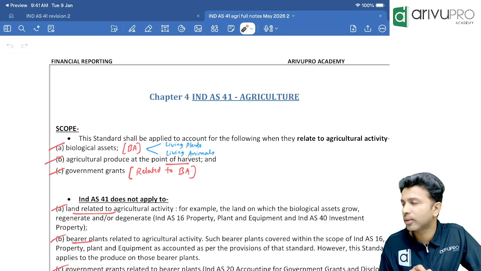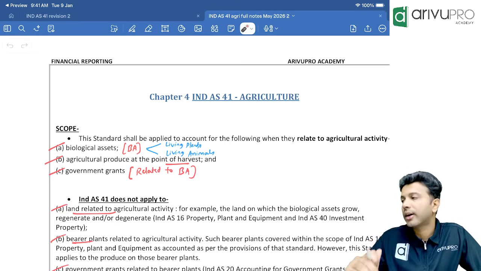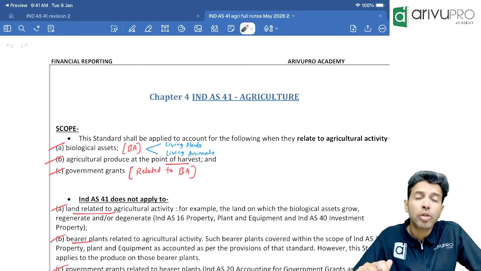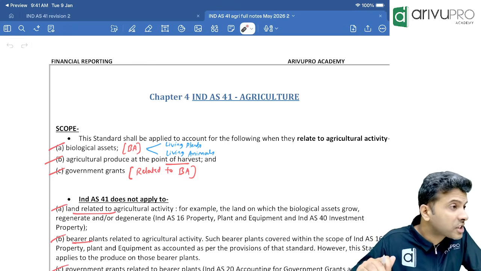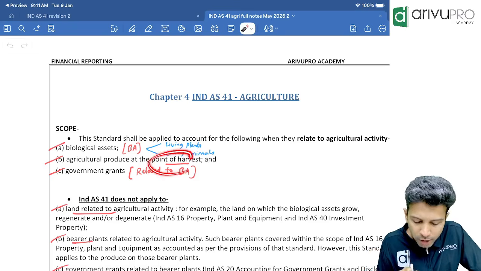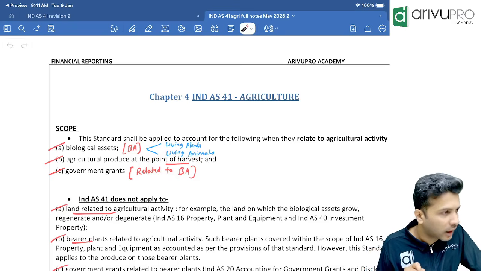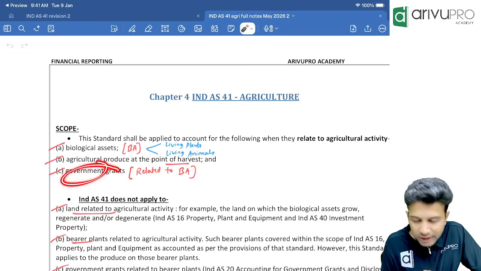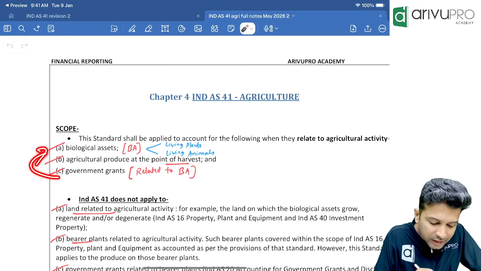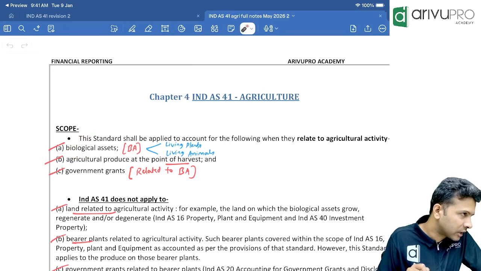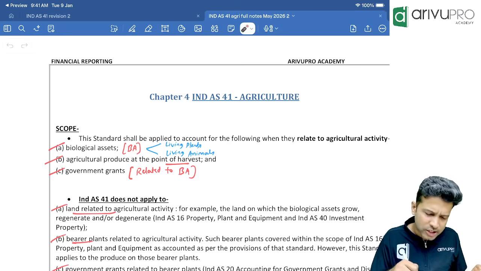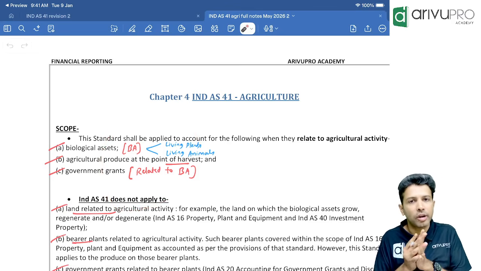Alright. Next one is, Ind AS 41 is not only applicable for biological assets which are used in agricultural activity, it is also applicable for agricultural produce. It is applicable for agricultural produce up to the point of harvest. I'll tell you what this is. And also it is applicable for government grants. If you have received any government grant relating to biological assets, then Ind AS 41 shall apply. These are the three scopes or inclusions of Ind AS 41.